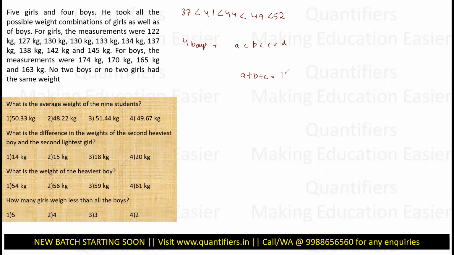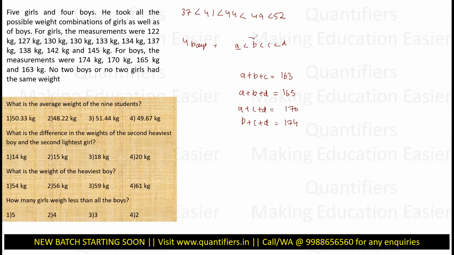ABD would be the second lowest one. That is nothing but A plus B plus D is equal to 165. Highest one would be BCD, that is nothing but 174. Second highest would be ACD. We have discussed all the theory. A plus C plus D is nothing but 170.